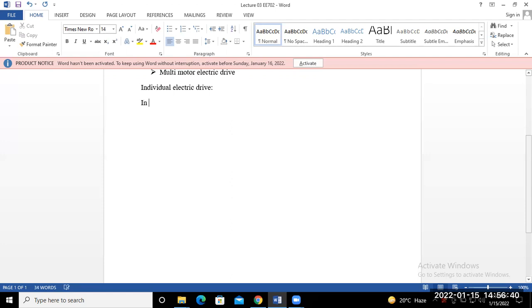In this drive, that means individual drives, each individual load is driven by an individual motor, or you may say a separate motor.